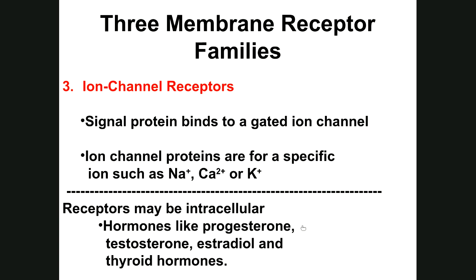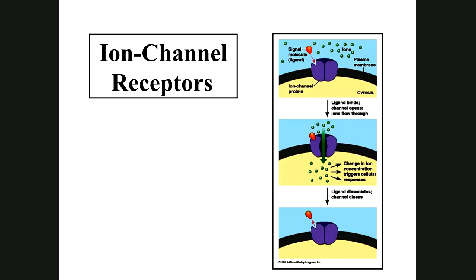So let's look at the ion channel first. Here's our ion channel. Here's your signal molecule, your messenger molecule, binding. When it binds, the channel opens and allows whatever these ions are on the outside to come to the inside, and their presence on the inside triggers a cellular response. It's got a real short transduction pathway for a cellular response, and then it closes again. So one binding, one channel opening, one transduction pathway, one cellular response, and it closes again.